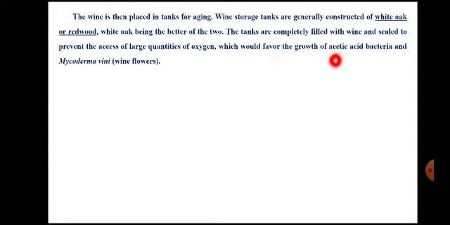So if acetic acid bacteria are growing in those tanks, it will lead to production of another product, that is called vinegar, because the definition of vinegar is spoiled or sour wine. We don't want sour wine. Therefore, contamination by acetic acid bacteria has to be prevented, and that can be prevented by avoiding the entry of oxygen.